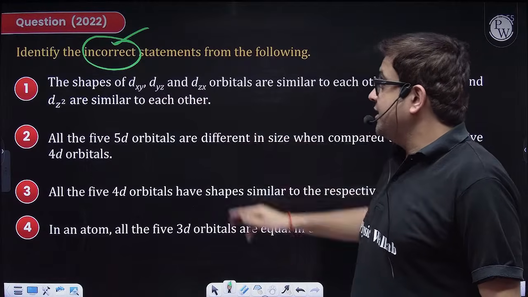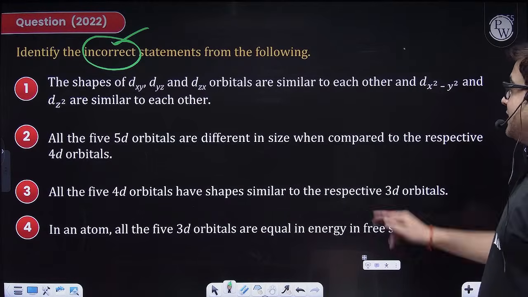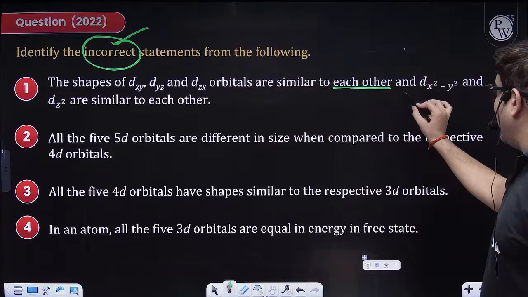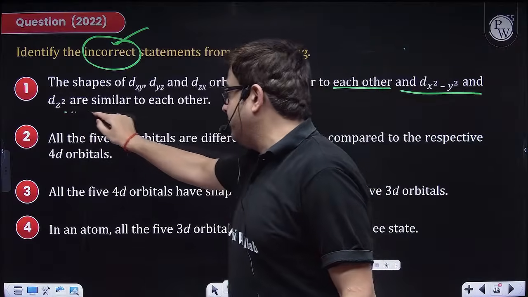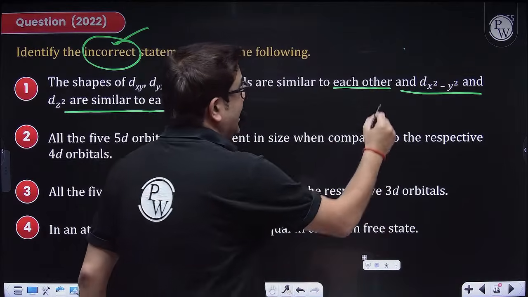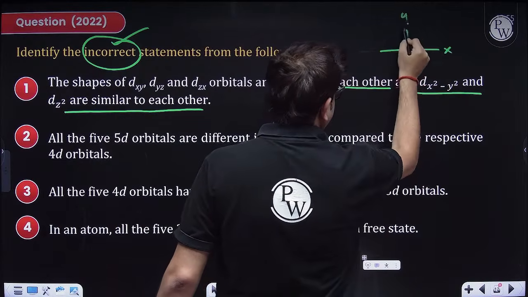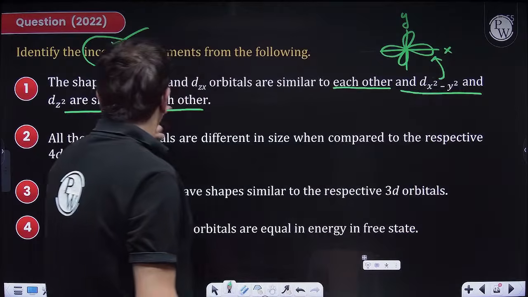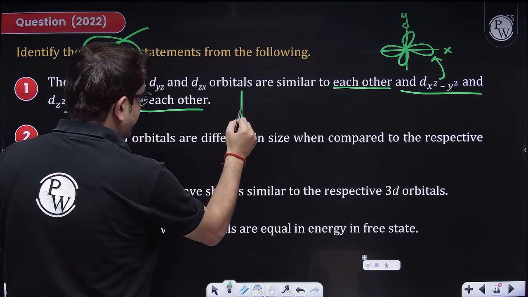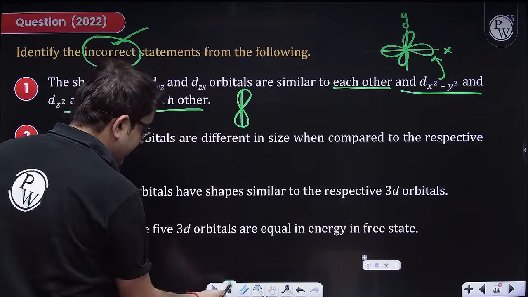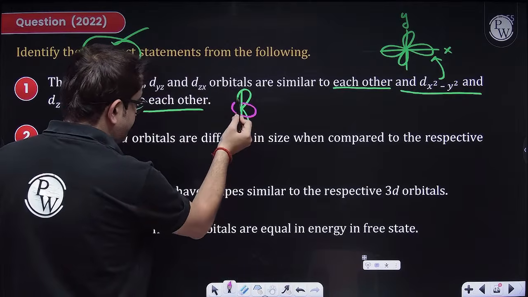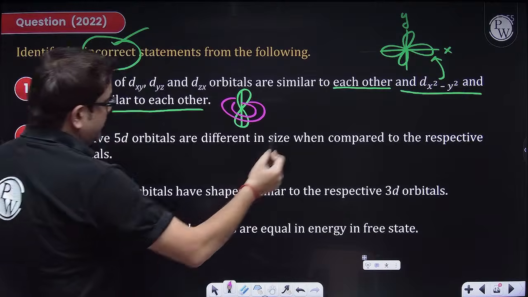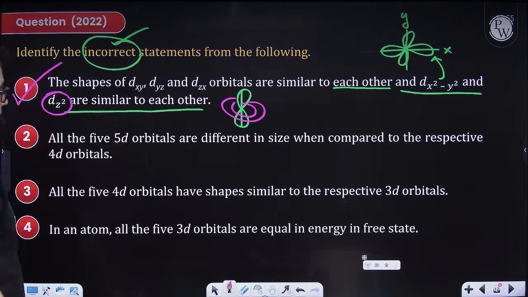The statement one is: shape of dxy, dyz, dzx orbitals are similar to each other. Yes, because their orbital lobes lie in between the coordinate axes. And dx2-y2 and dz square are similar? No sir. dx2-y2 has orbital lobes along the axes, along the x-axis and along the y-axis. But if you talk of dz square, then I definitely have a lobe along the z-axis, but after that I have a toroidal lobe. So this is not analogous to dx2-y2. They do not have the same shape, so this statement is incorrect and therefore the answer.